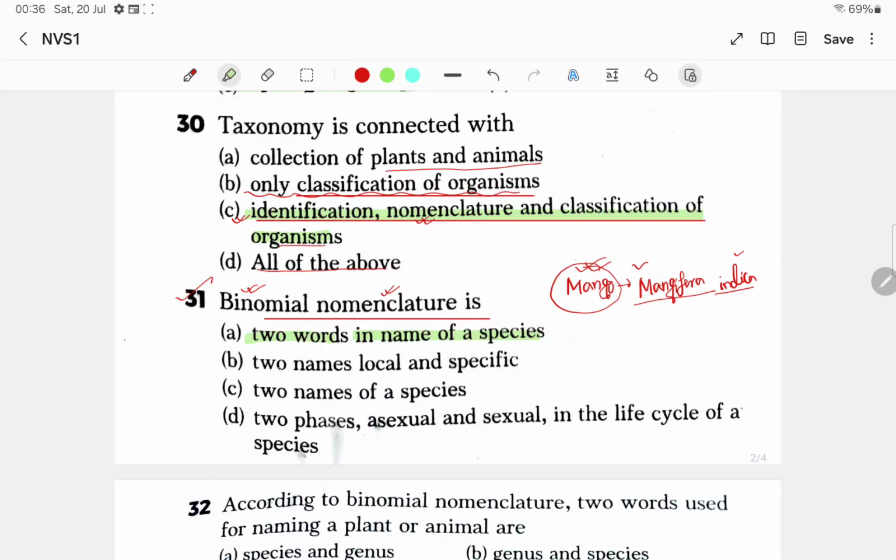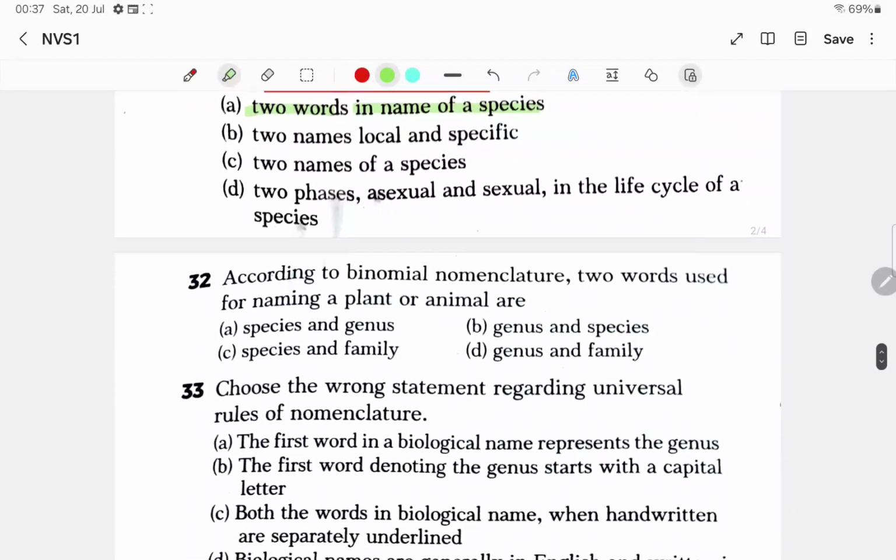Option B, two names local and specific, will not be the correct answer. Two words in a name of a species. Mango is the species, with the scientific name Mangifera indica. So two words in name of a species, that will be binomial nomenclature.